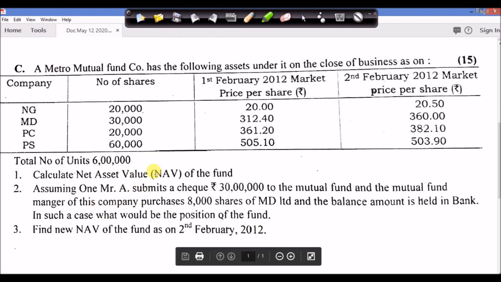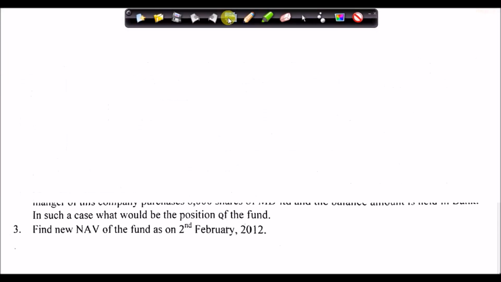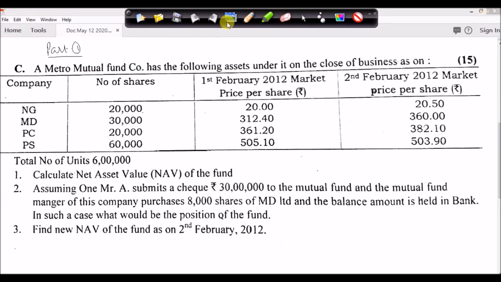So friends, the sum is divided into 3 subparts. Right now what we are going to solve is we have to calculate the net asset value of the fund, and we are taking the position of 1st February, and we are going to answer the first part of the question. It's very simple, the first part. So now we are moving to the first part of the question. We are going to calculate the NAV.